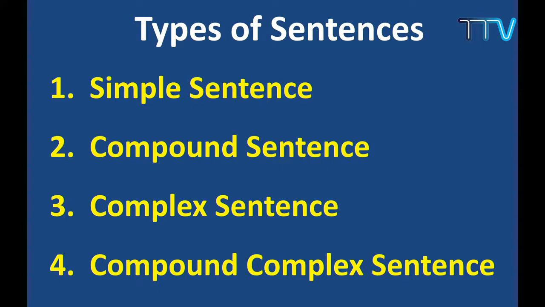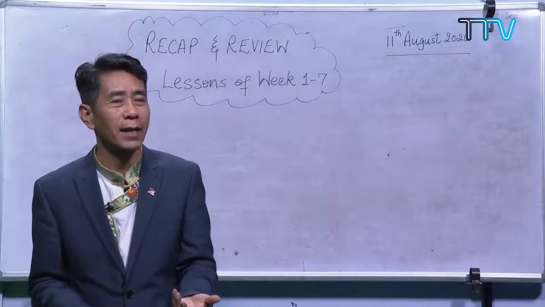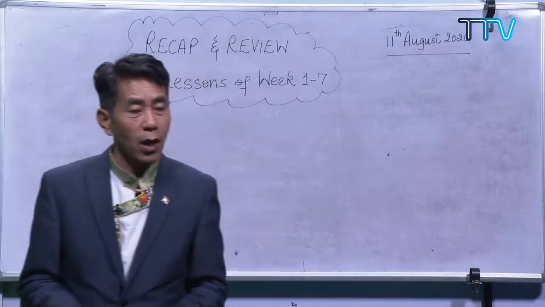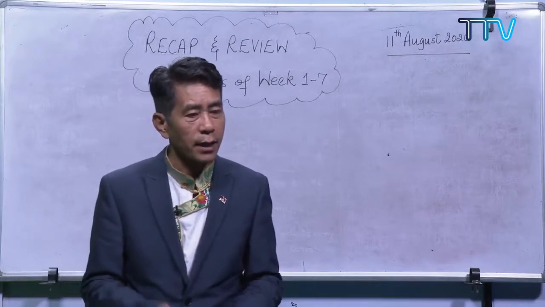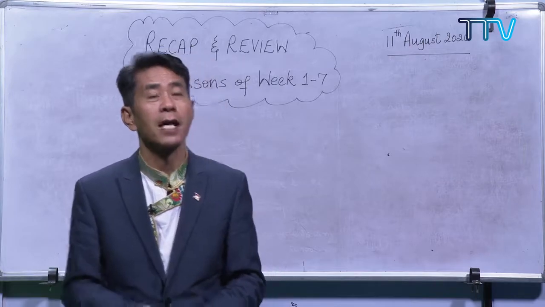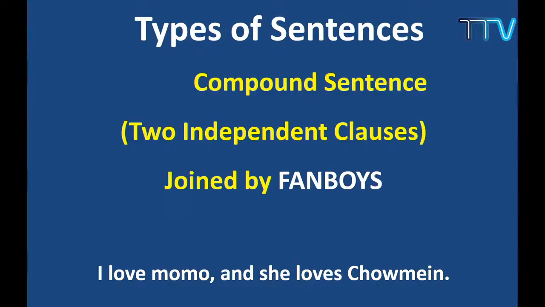How many are there? There are 4. First one is simple sentence, second compound, third complex sentence, and finally compound-complex sentence. So we have already learned this, we have done a session on this. And I took a session on the compound sentence and compound-complex.